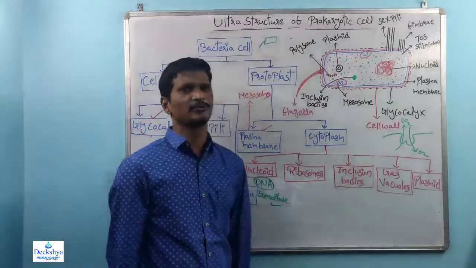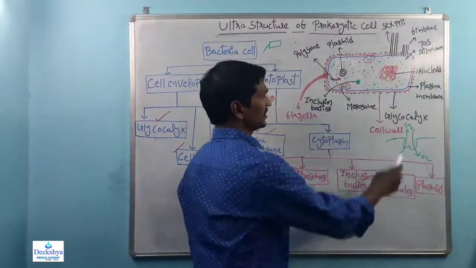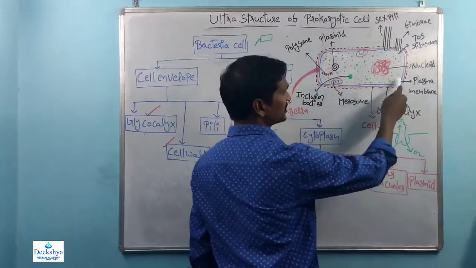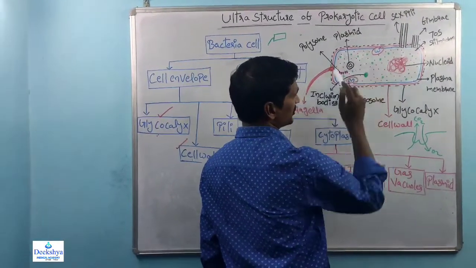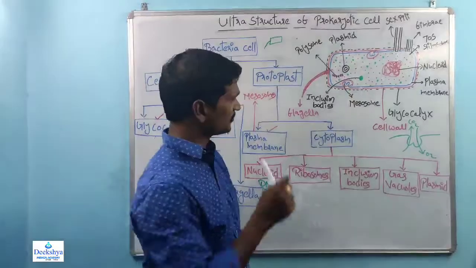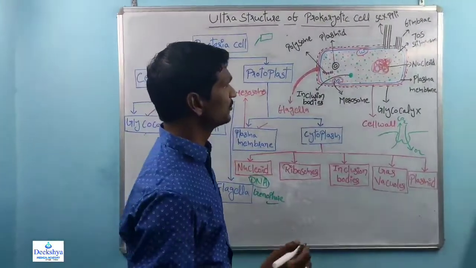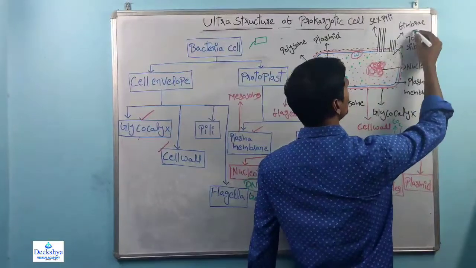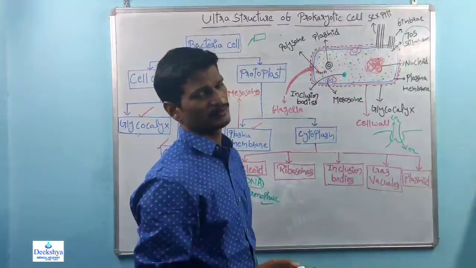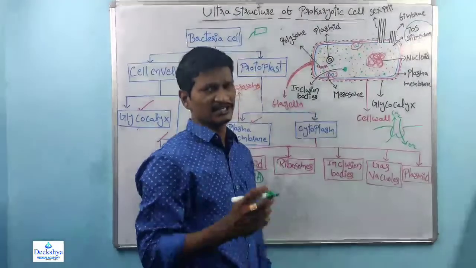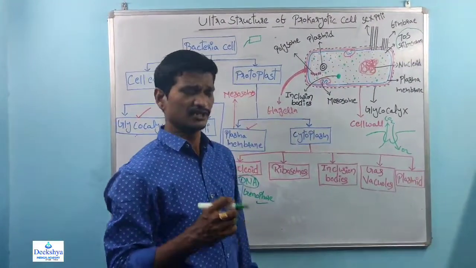Coming to the next one, ribosomes. Within the prokaryotic cell, this is the nucleoid, right? Here I drew red color dots. Red color dots indicate ribosomes. Always in a prokaryotic cell, 70S ribosomes are present. See, 70S, S indicates Svedberg units.